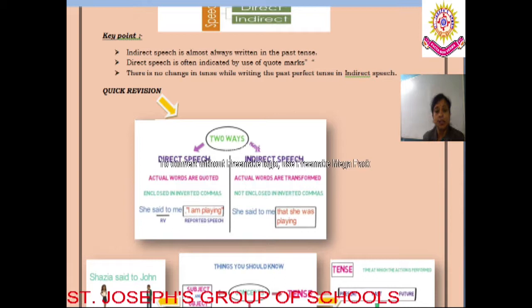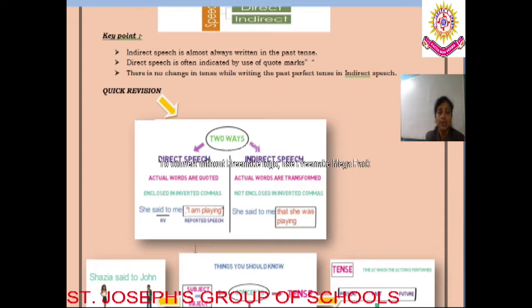And the last thing, it takes help of a coordinating conjunction when we change direct speech into indirect speech, as mentioned over here.